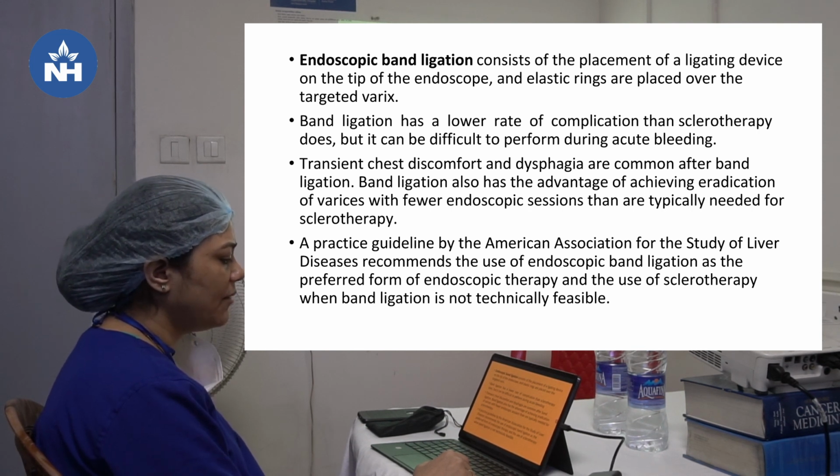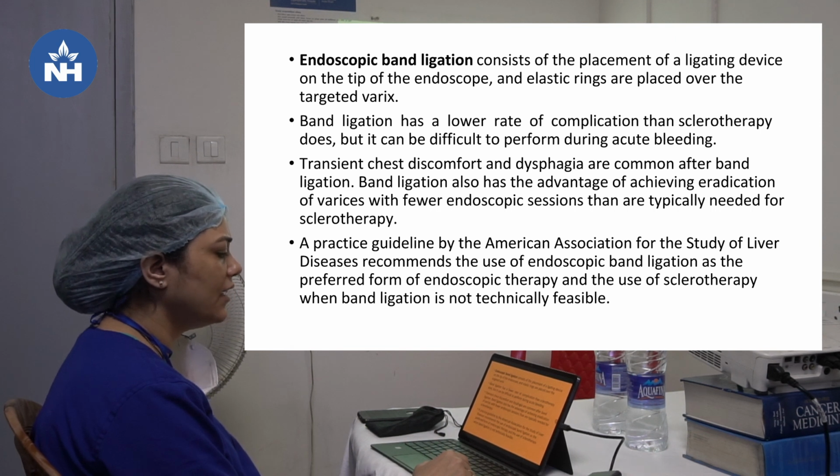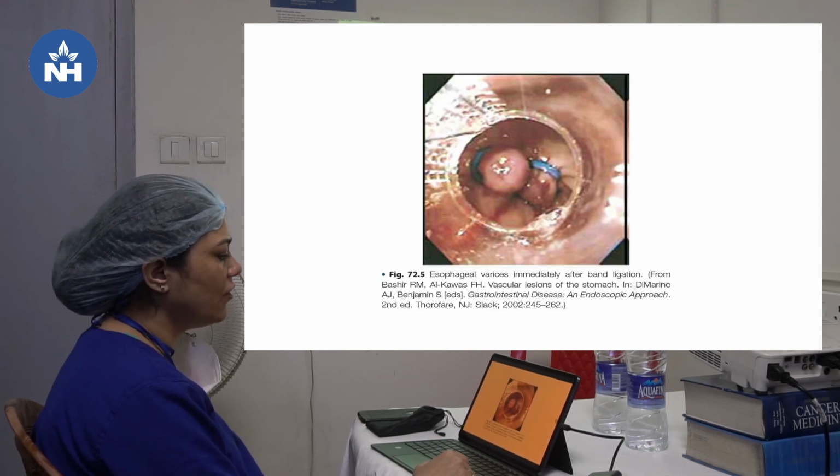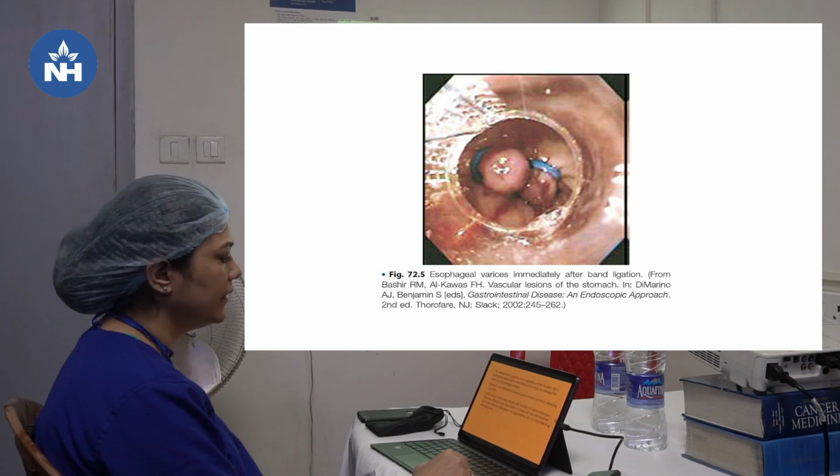A practice guideline by the American Association for the Study of Liver Diseases recommends the use of endoscopic band ligation as the preferred form of endoscopic therapy and the use of sclerotherapy when band ligation is not technically feasible. So, this is a picture of endoscopic band ligation in the varices, esophageal varices, with blue colored bands.